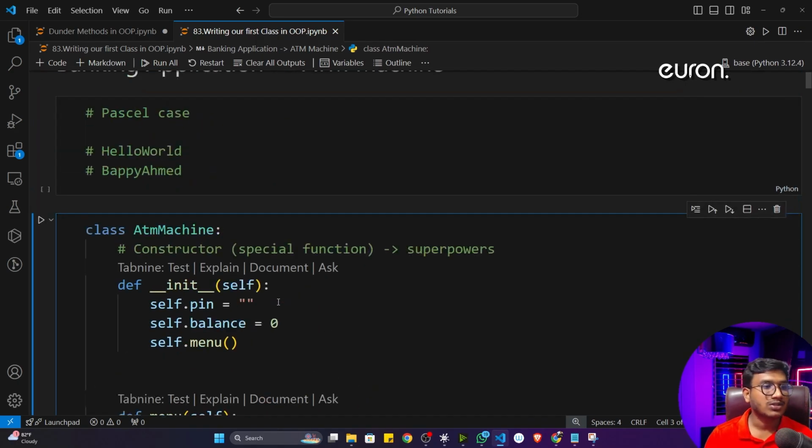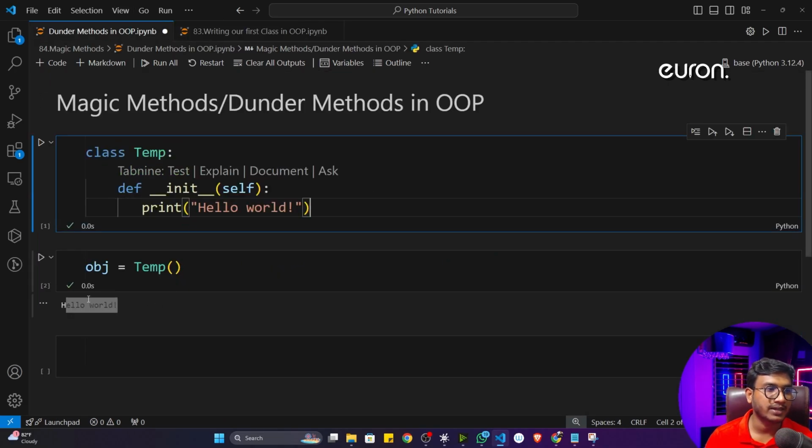But a constructor is a different thing. You don't need to call the constructor. It will automatically execute once you define your object. It will automatically execute because it's a magic method or a dunder method. Fine. Why is it so important in software development?